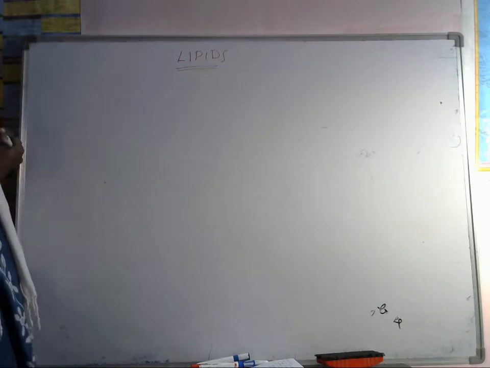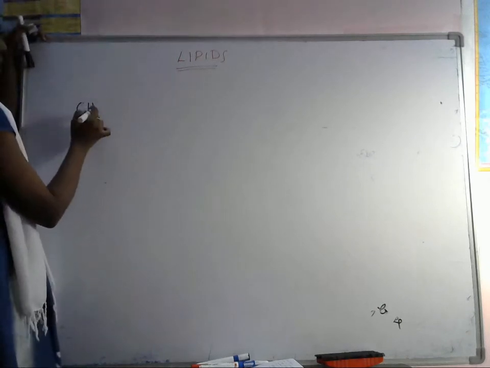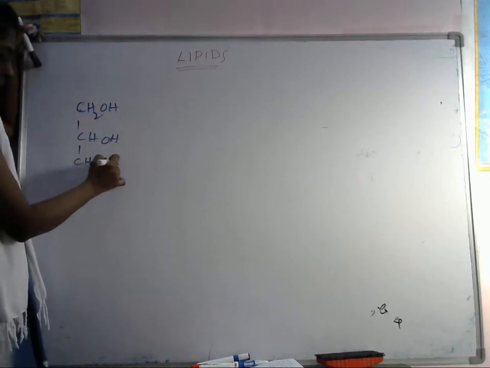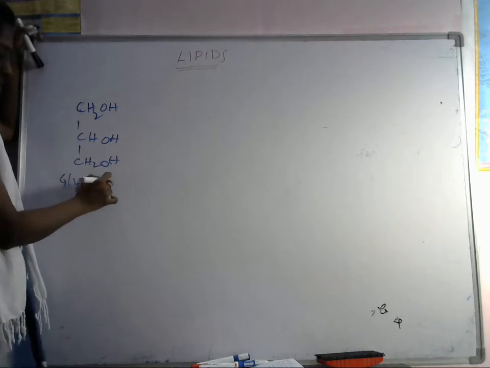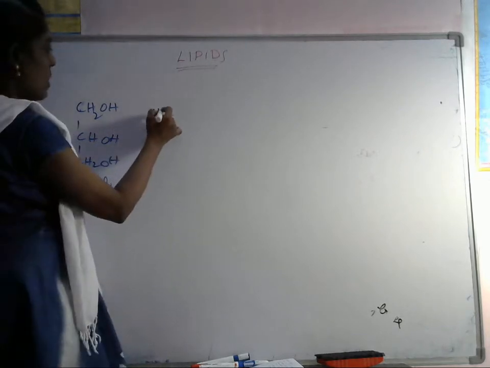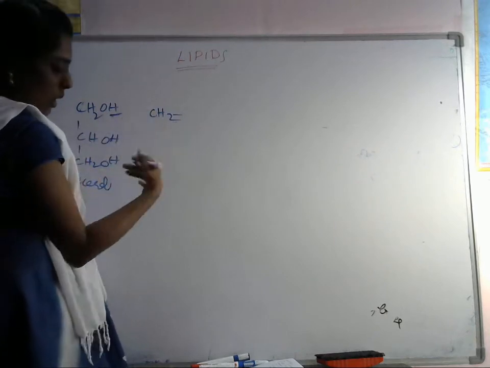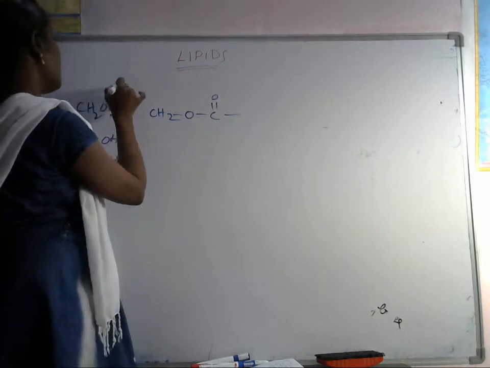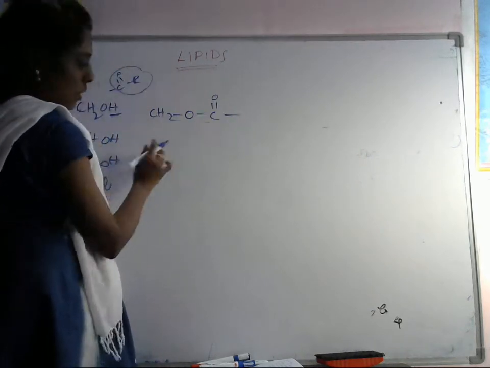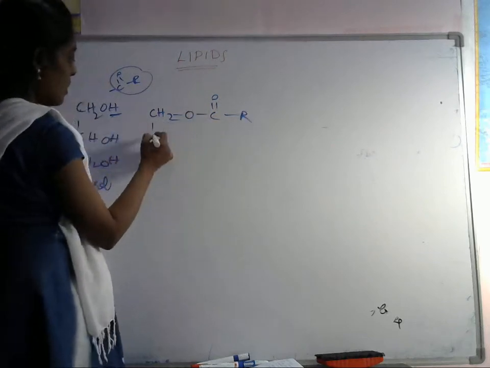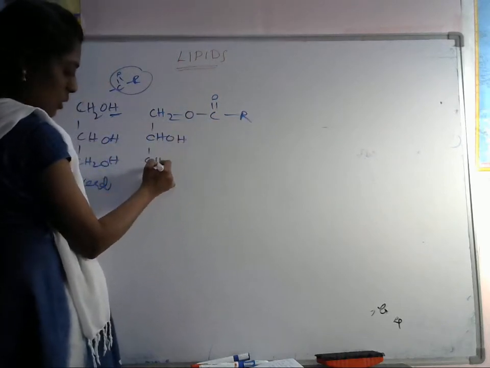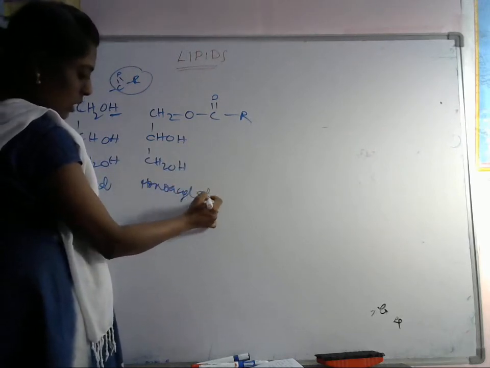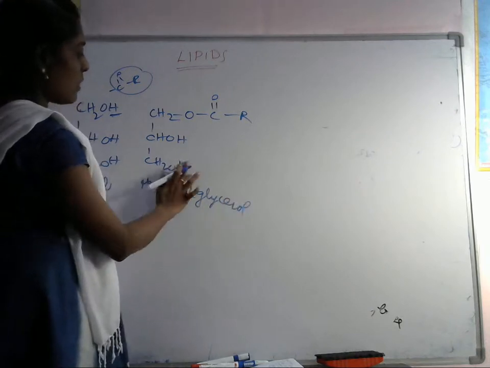Okay, so let's see the simple structure. We have a glycerol unit: CH2OH, CHOH, CH2OH. This is called glycerol. If we acylate, we have to introduce this acyl group. Here, with one acyl group, this is called monoacylglycerol.